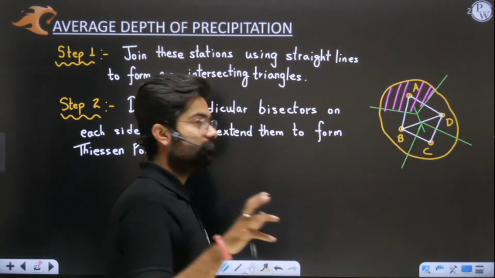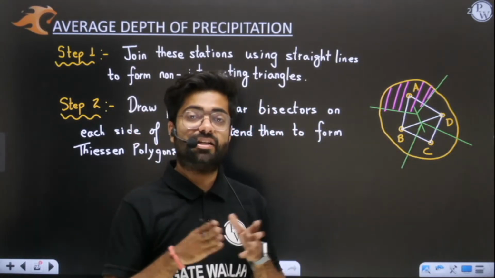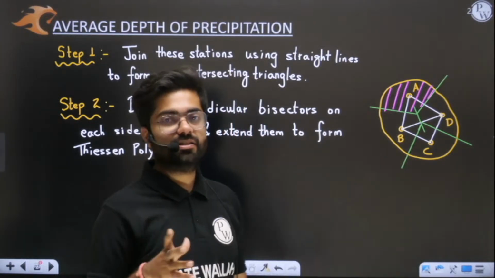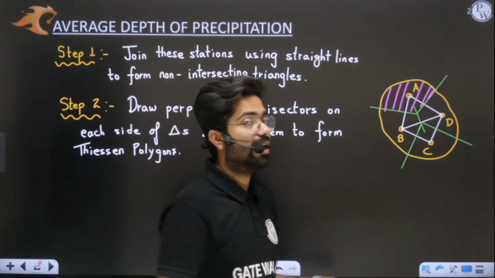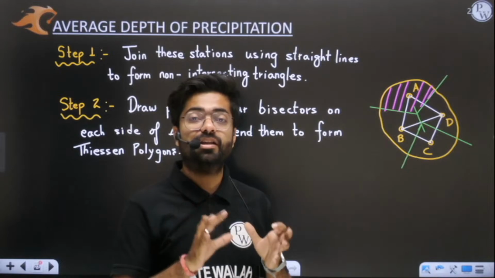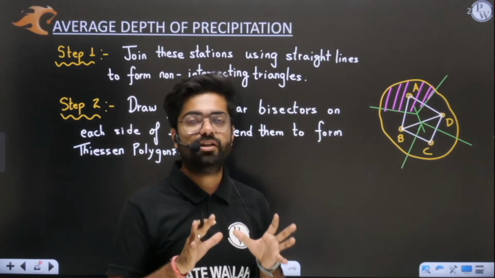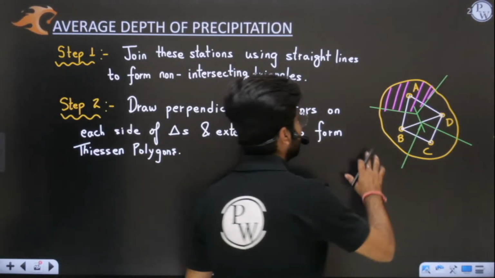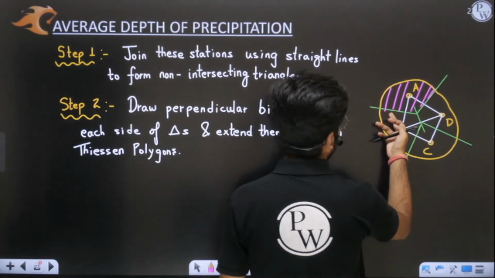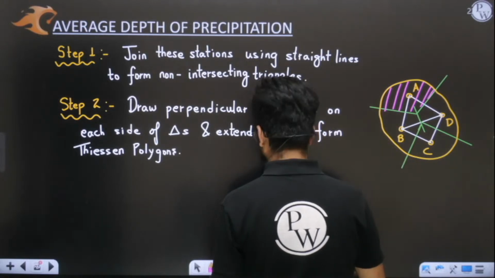That means the Thiessen polygon is drawn by extending the perpendicular bisectors. And at the end, sir, we can see that all the stations are allocated some area, which we have to find out. Okay, if these areas are irregular, then what do I have to do?